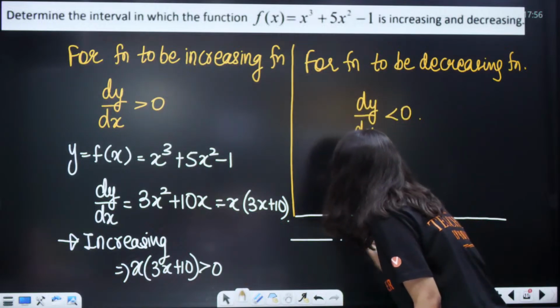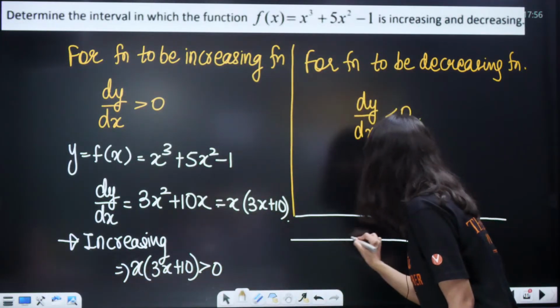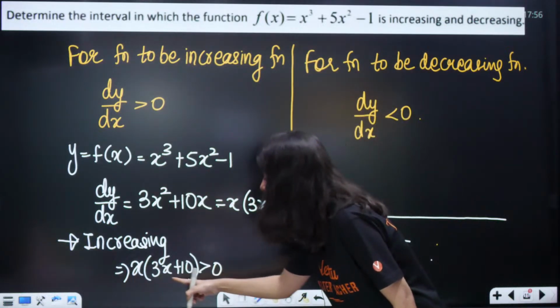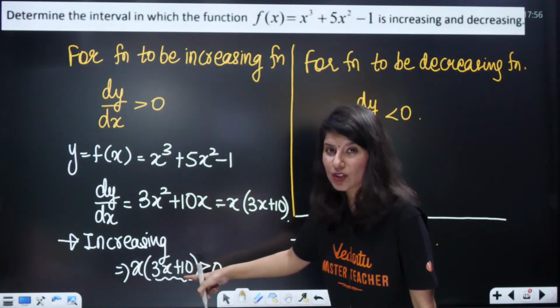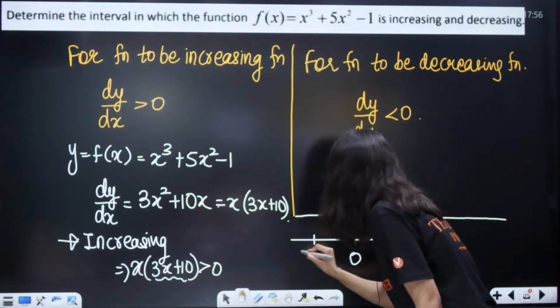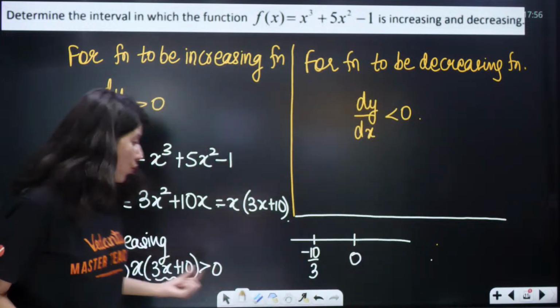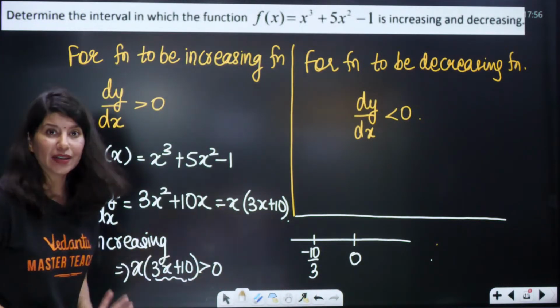Now we have to plot the critical points on the number line. The first critical point is x equals 0. Second, put 3x plus 10 equal to 0. So x will be minus 10 by 3. So we have plotted both the zeros of this quadratic on the number line.